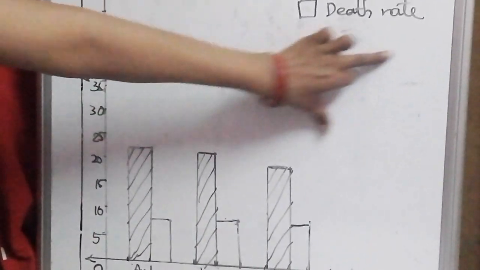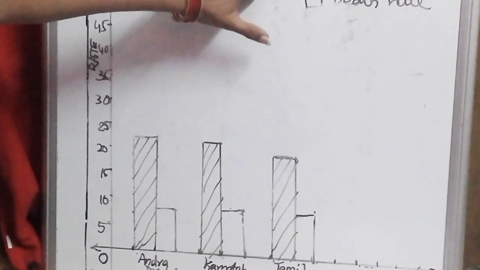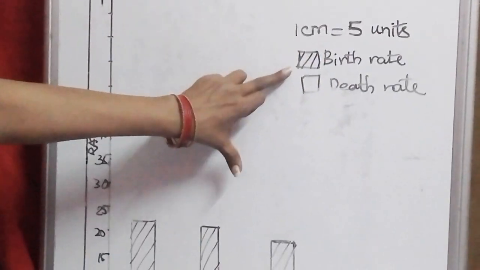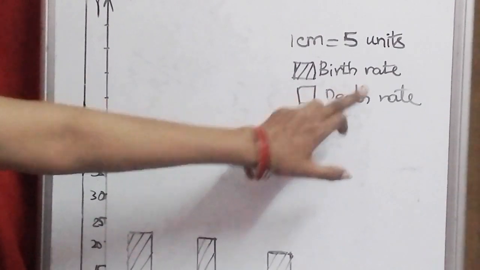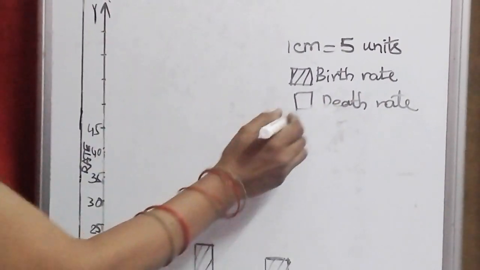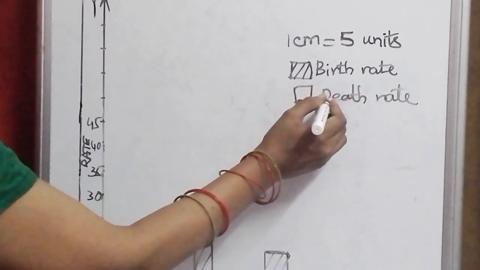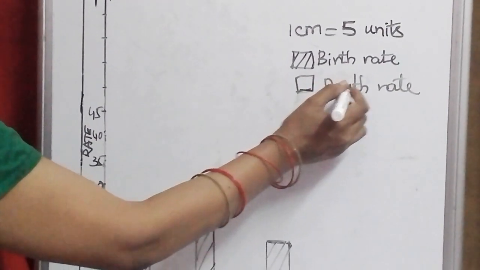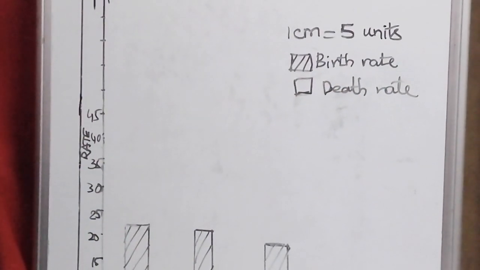What you have to remember is to write the scale: 1 centimeter is equal to 5 units. This shaded part is showing the birth rate, and this plain bar is showing the death rate. Understood this? Complete this work. See you in the next class, children.